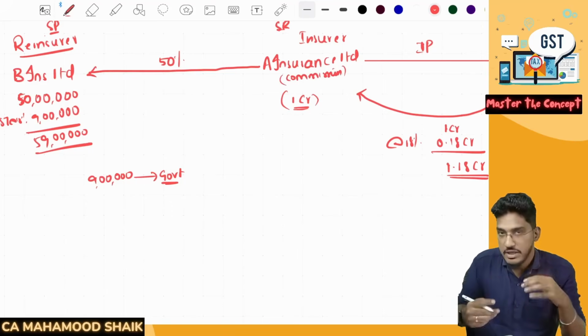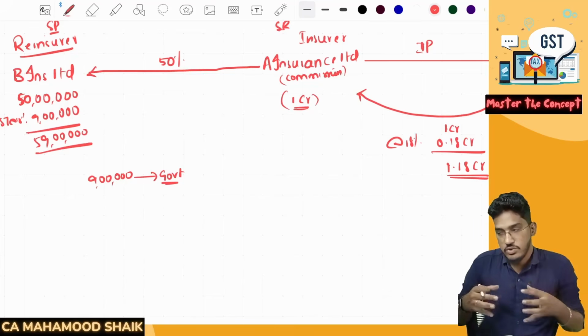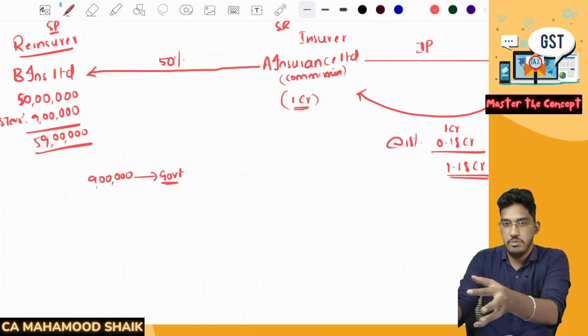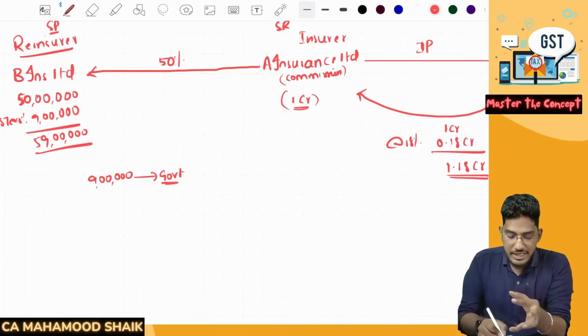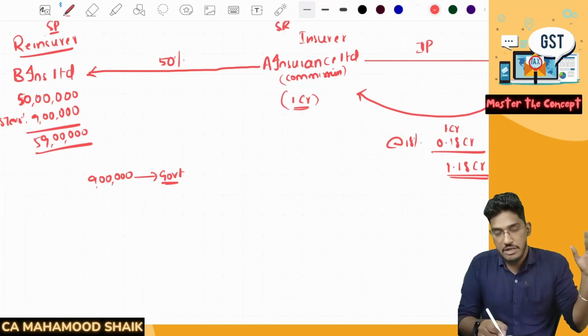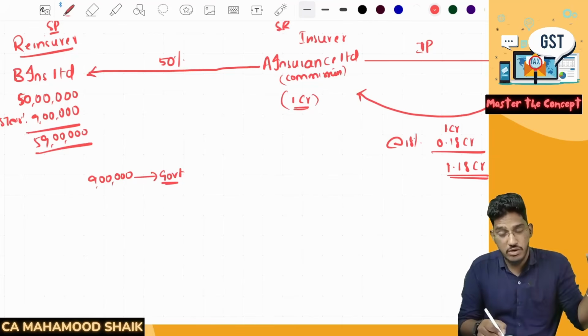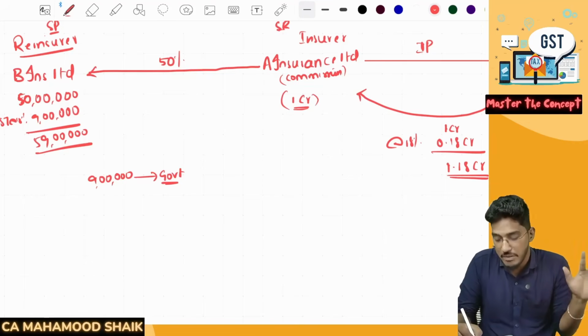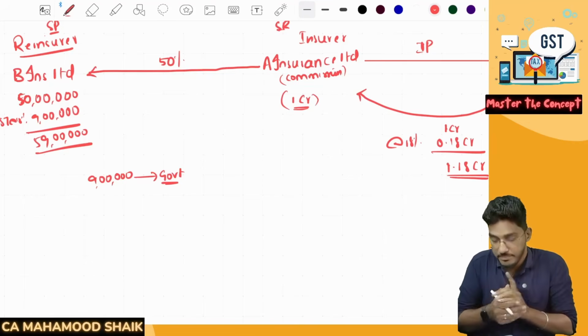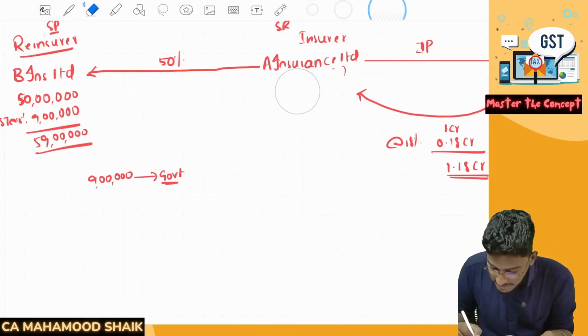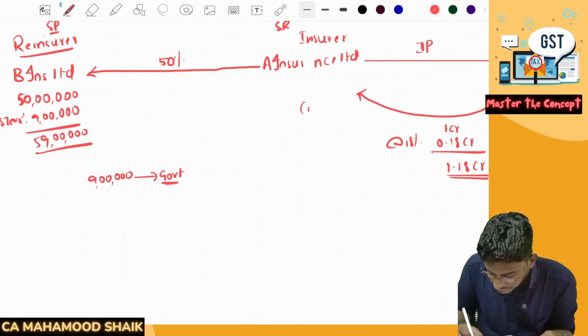Why? Because A Limited is the primary insurer. He found the client and sold the policy to him. Now they are getting it reinsured with another company. That means they are giving business to the reinsurer. So on that, they will take some commission, which we call receding commission.